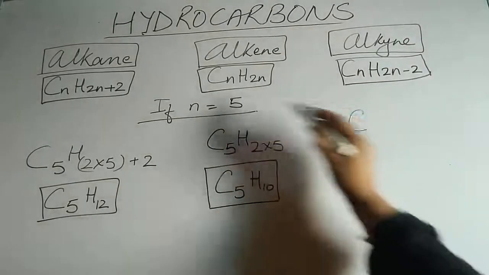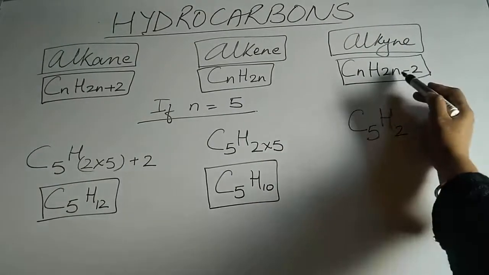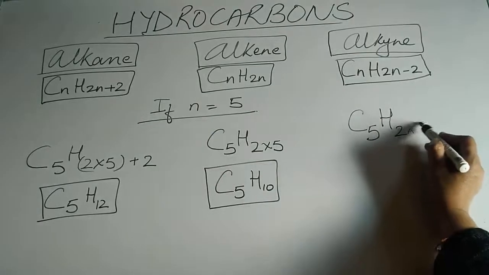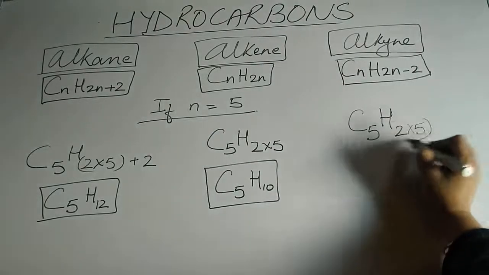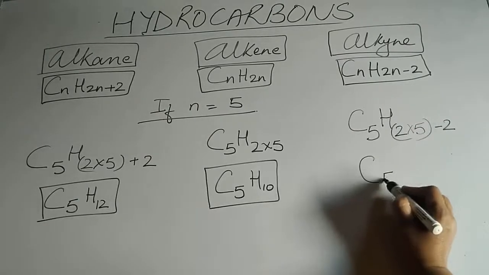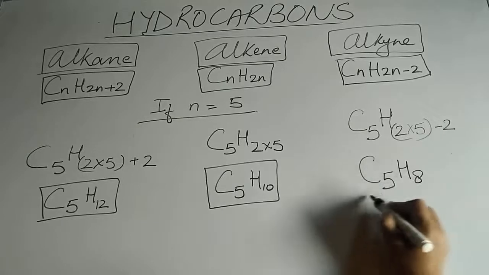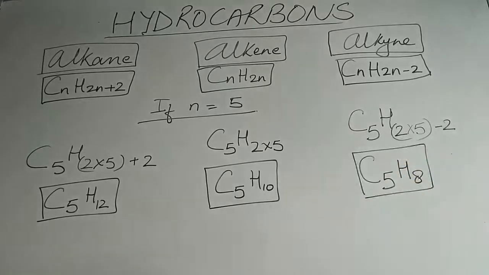Cn is 5. H 2 into N. N we know is 5. So this is going to be multiplied by 5 and then minus 2. So the formula is going to become C5H. 2 5s are 10 minus 2 is going to give you 8. This will be the formula for the alkynes.